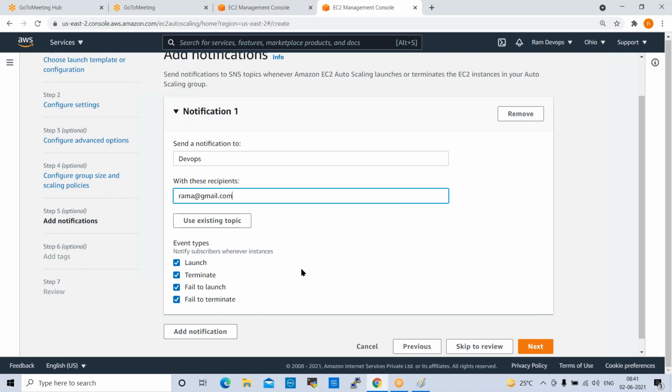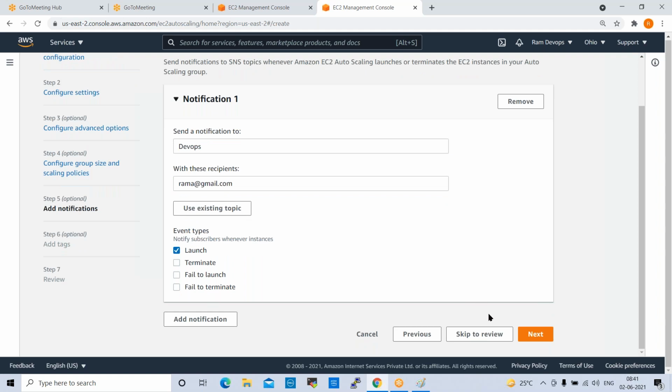Launch means whenever additional servers are added here, we'll get notified through email. Whenever terminate, meaning whenever there is no demand, servers will be terminated, right? We'll get notified through email. Whenever fail to launch, we'll get one more notification. Whenever fail to terminate, we'll get one more notification. So I don't want all these things. I want to have only launch. Okay.